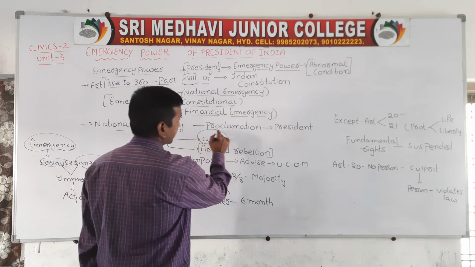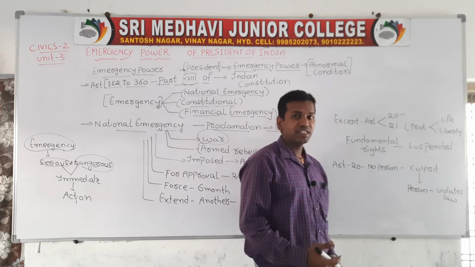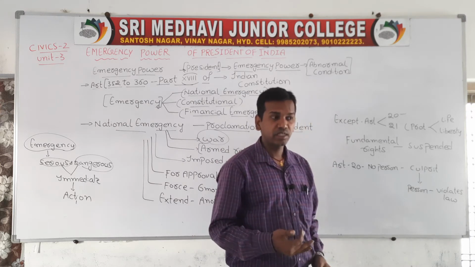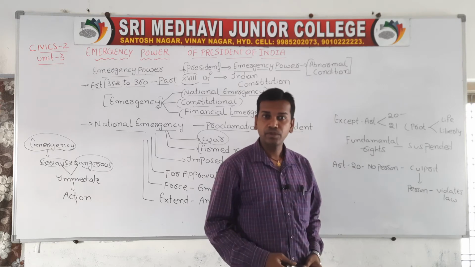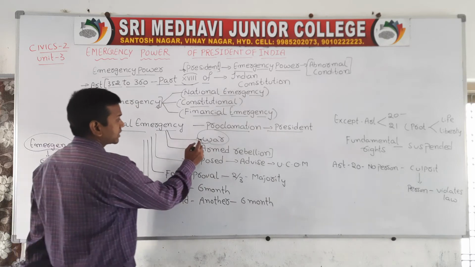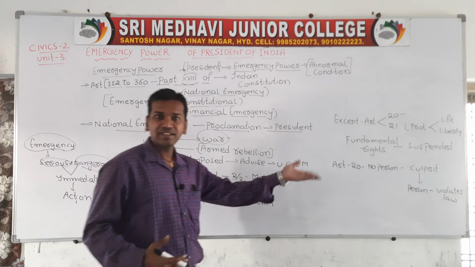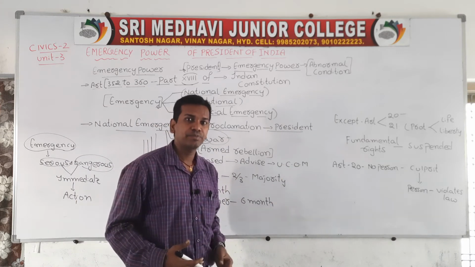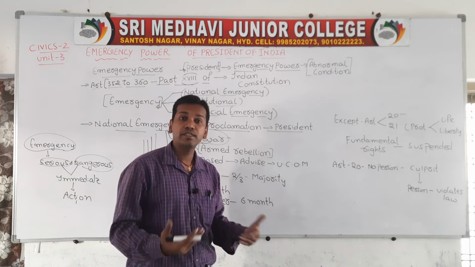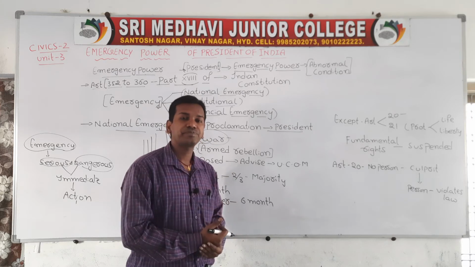In a national emergency, the president alone has the right to proclaim the emergency. The president has the right to declare war, to conclude peace, and to decide how to control the situation. A national emergency will arise due to two conditions. One is war. Imagine that an external country like China has declared a war with India; in that situation, the president will declare the emergency.